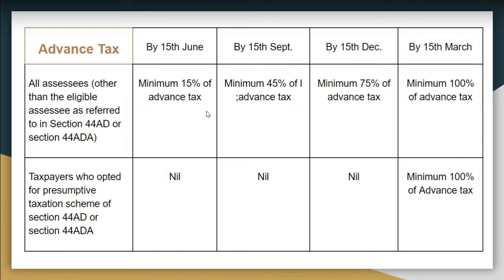Then there are other taxpayers who have opted for presumptive taxation. Presumptive taxation means that people choose to declare the income at the rate of 8% of their turnover. People using presumptive taxation need not pay in each quarter. They can pay 100% of advance tax by 15 March. If you don't pay advance tax by those timelines, then there will be interest liability for not paying the advance tax.